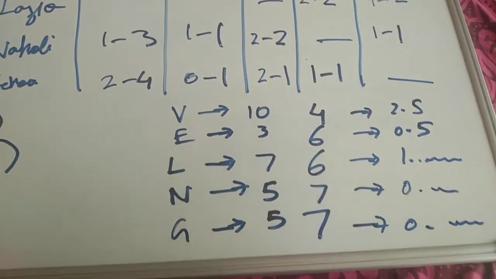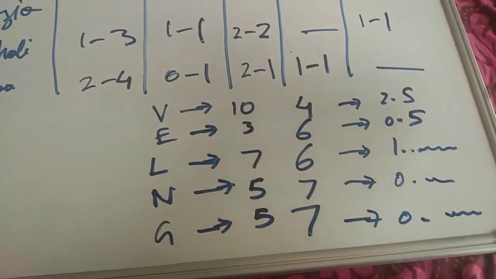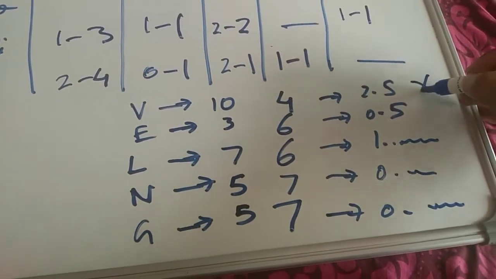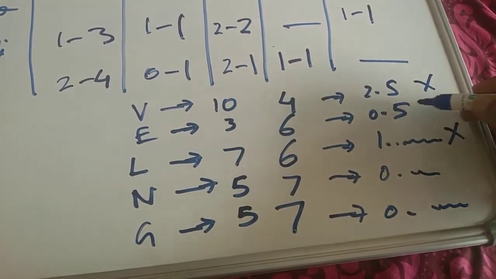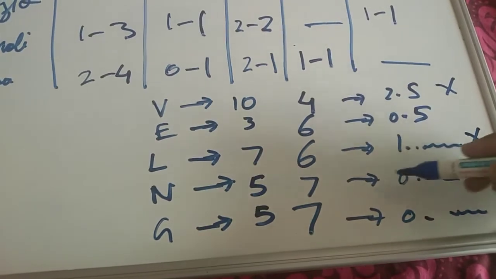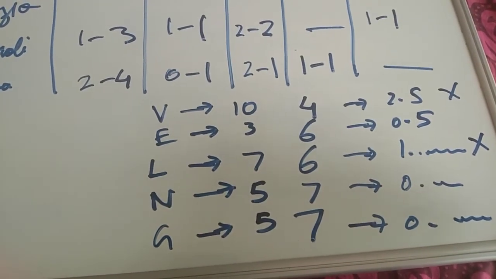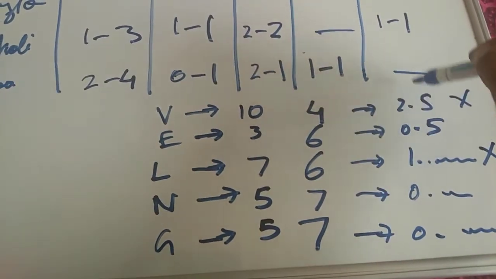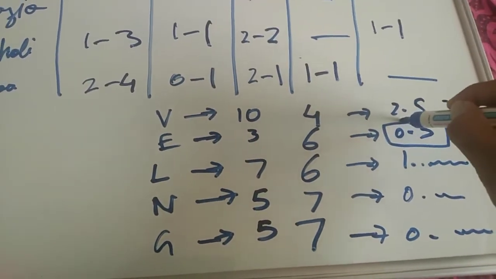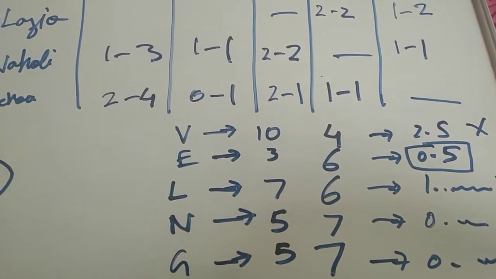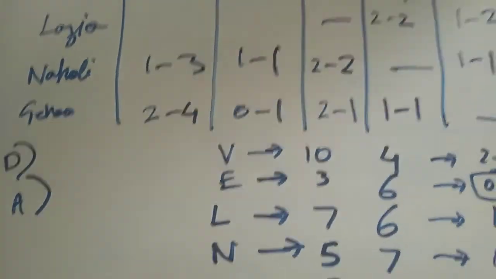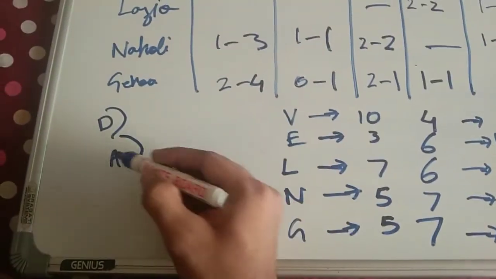So I have to look for the least value out of them. 2.5 can't be the least, 1 point something can't be the least, so I have to compare these three values. 5 by 7 is more than 0.5, which is more than 50%. So the least value is this one. The worst team in terms of performance ratio is Everton, so the answer to my third question is option B.